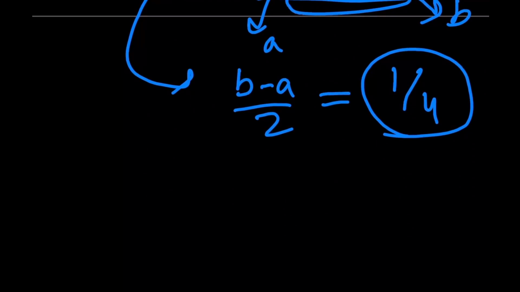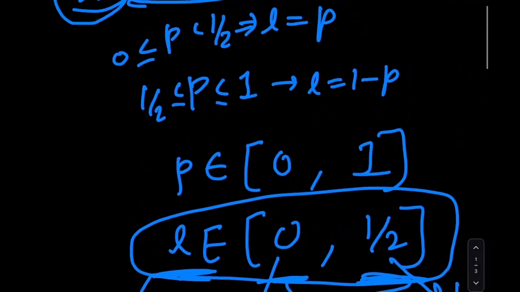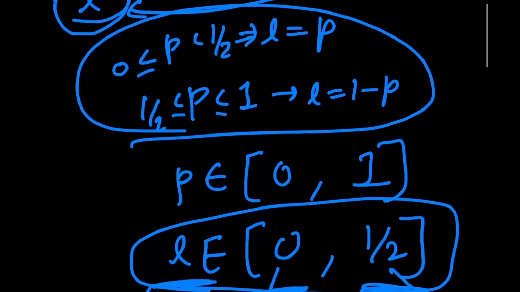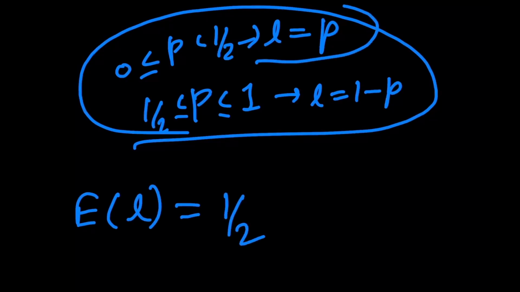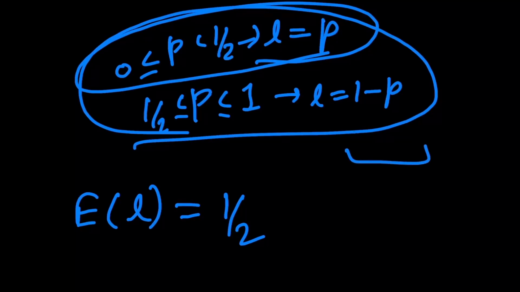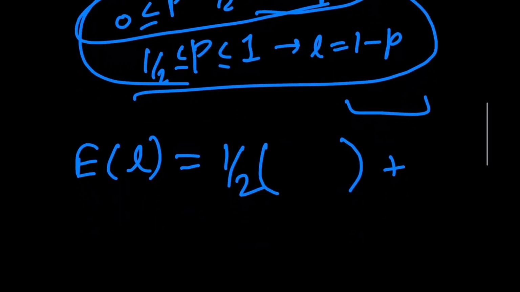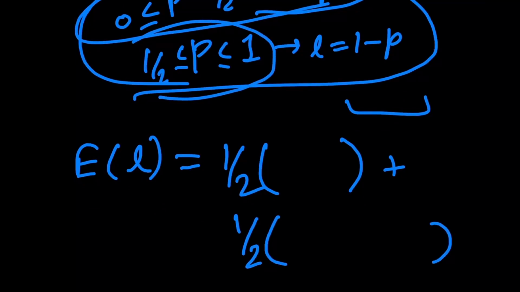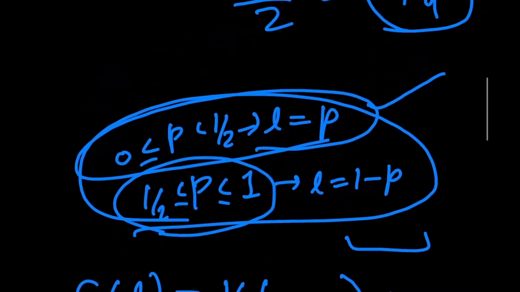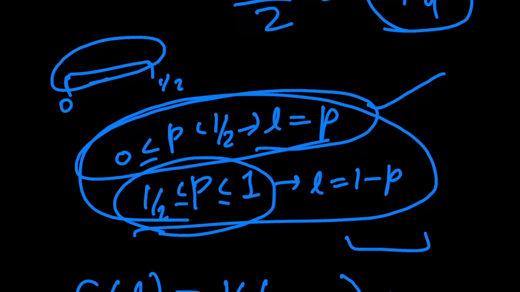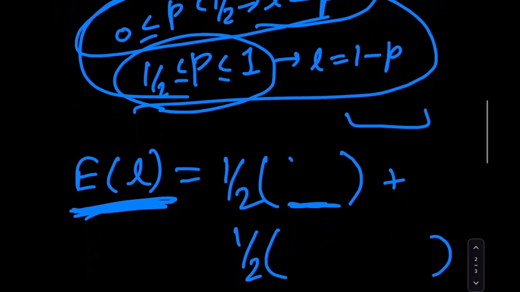Now, another way of thinking about this is to take two cases. Take these two cases over here. For the expected value of L, there's a 1 by 2 probability that this case hits, where p is among the first half, right? And there's a 1 by 2 probability that the other case hits, where p is among 1 by 2 to 1, right? And now the expected value of L for the case where p lies between 0 and 1 by 2 would be half of this, which would be 1 by 4. So over here, we plug in 1 by 4.